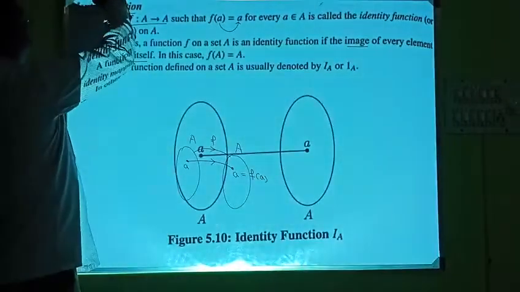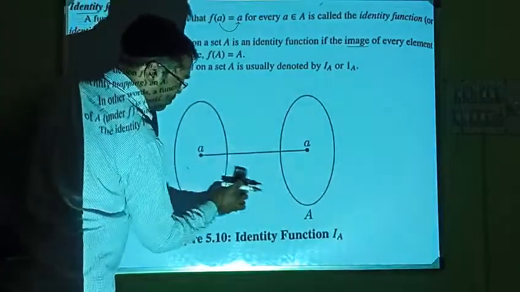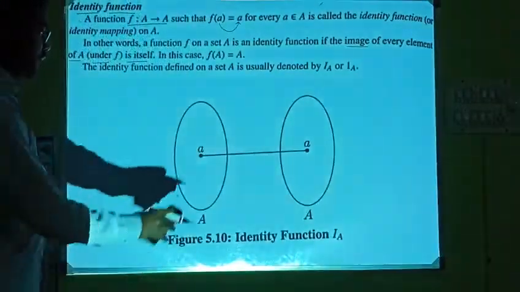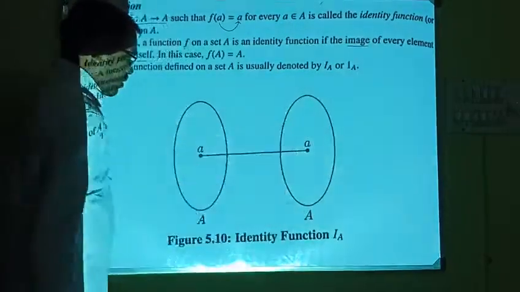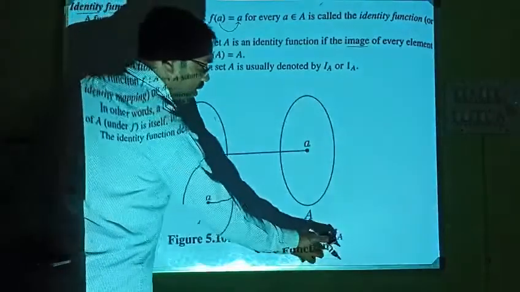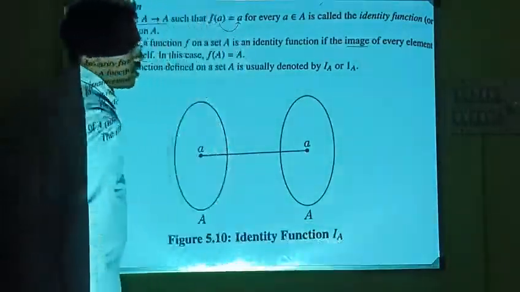See here, we have the image here. Image of A is going to A itself. So it is called identity function I_A, that is, identity function on the set A.